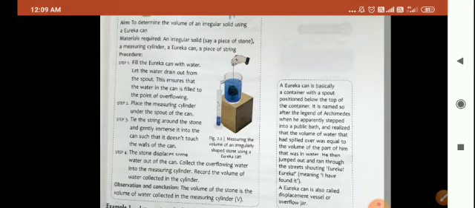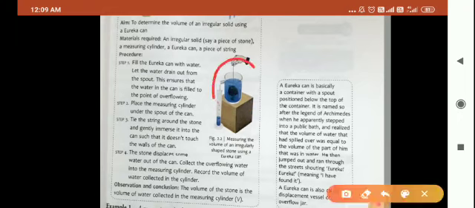First of all, children, let me tell you that before finding the volume of the stone, you will first take this Eureka can. You will fill the Eureka can till the brim. Now what will happen? The excess water will overflow initially.